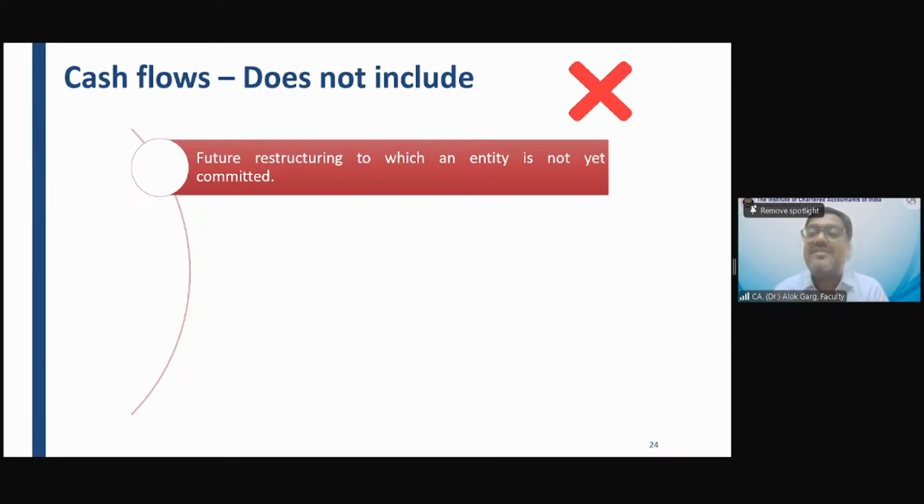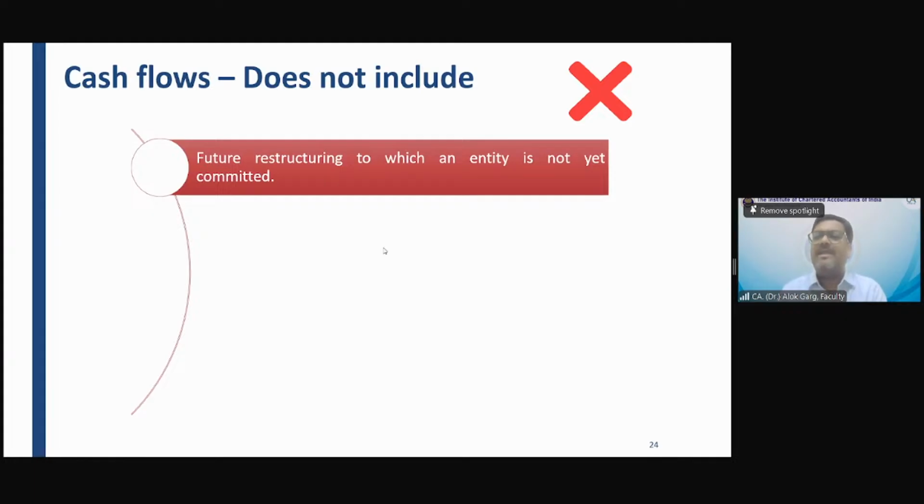So whether this restructuring outflow has to be considered while estimating the cash flow for value in use? Yes or no? Yes, it has to be considered. Why? Because the company has already created a provision for restructuring, right? It means the company is committed.